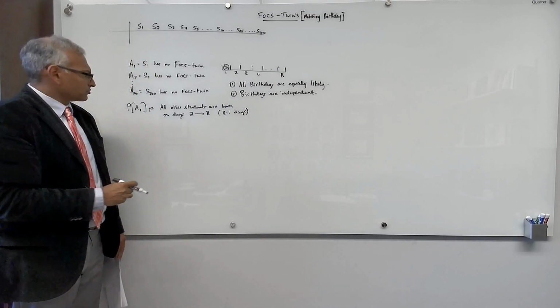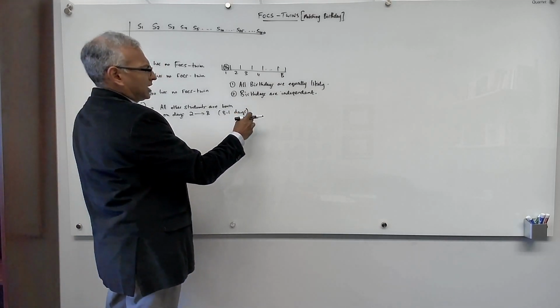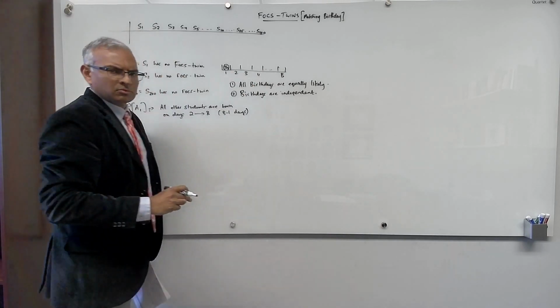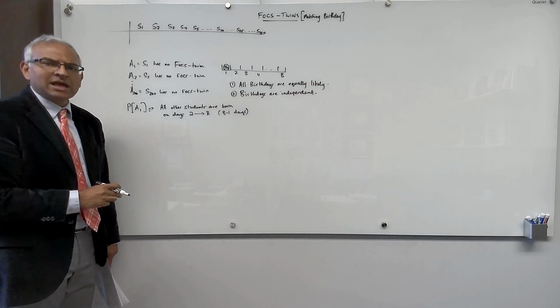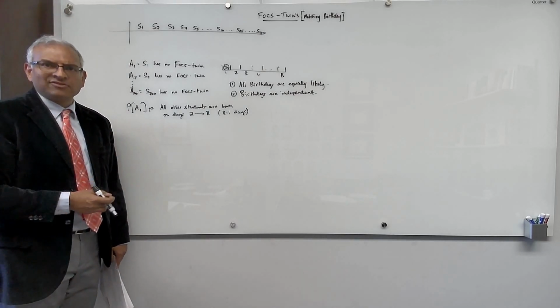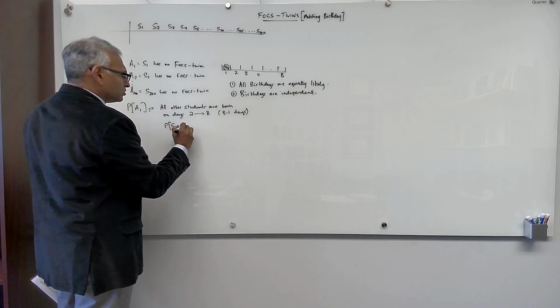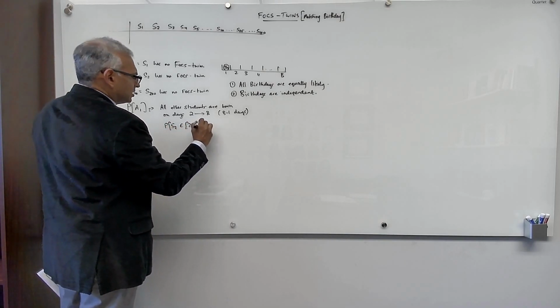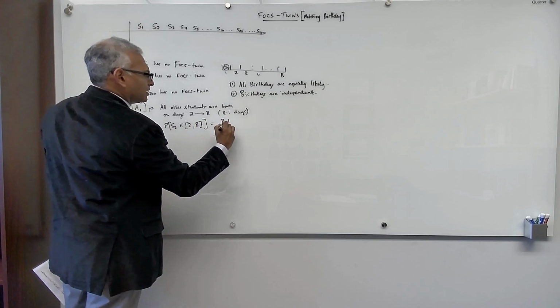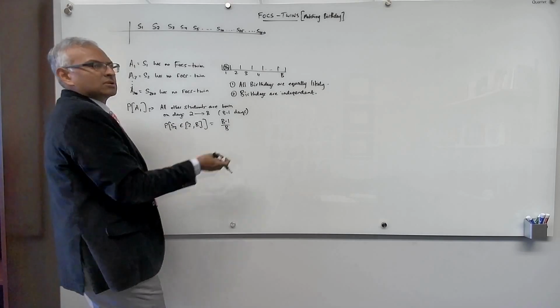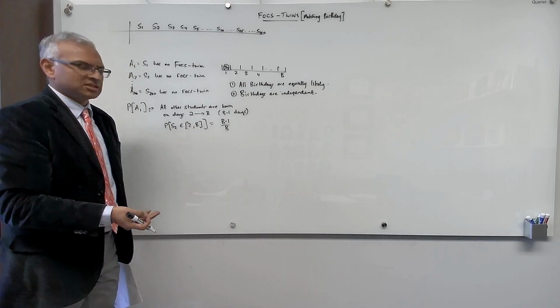So student 2 has to be born on days 2 to B, which are B minus 1 outcomes, out of the B outcomes that are equally likely for student 2. So the probability for student 2 to be born on days 2 to B is just equal to B minus 1 divided by B, because it's a uniform probability space.